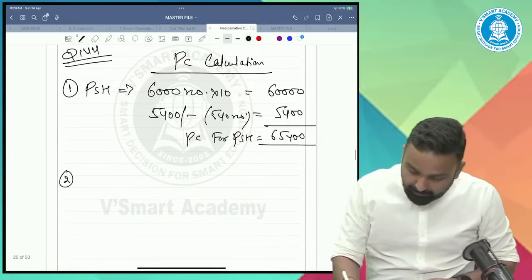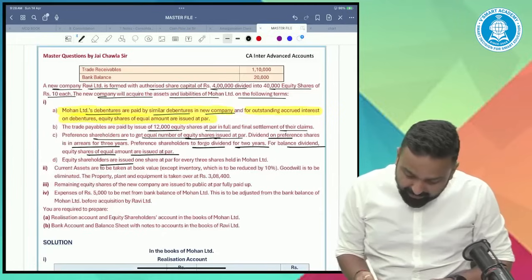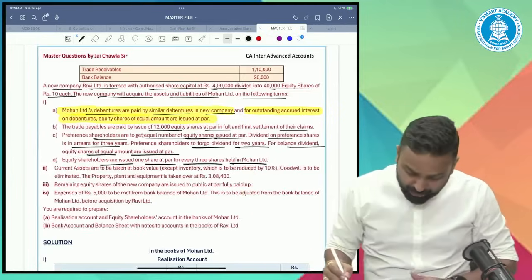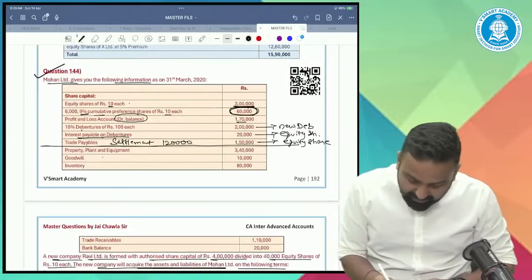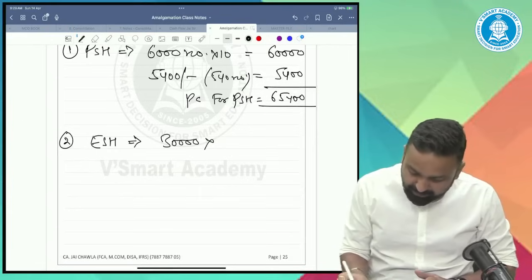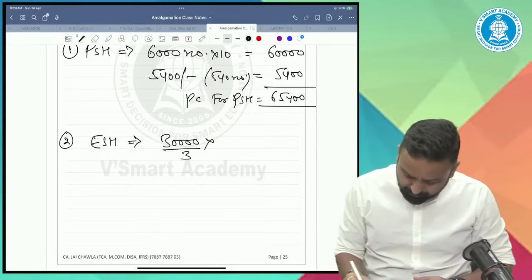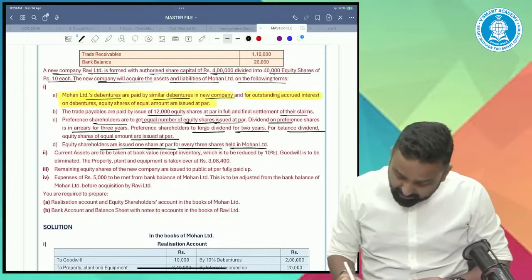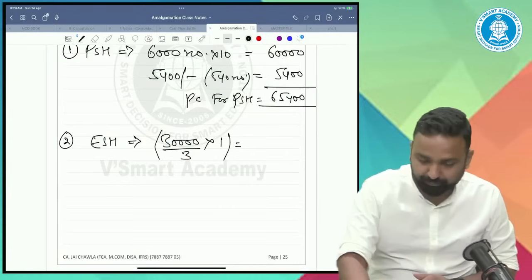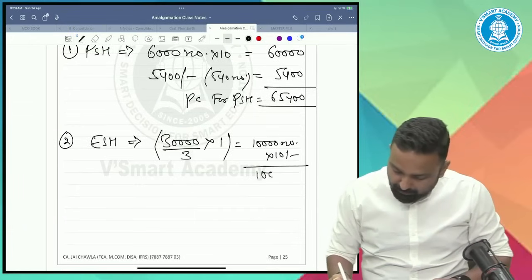Okay. Next, the equity shareholders are issued 1 share at par for every 3 shares held in Mohan Limited. Simple exchange ratio. So equity shares are 3 lakh divided by 10. So equity shareholders' PC is 30,000, multiplied by the exchange ratio: 1 share at par for every 3 shares. Issued at par, that means 10 rupees. 1 lakh.